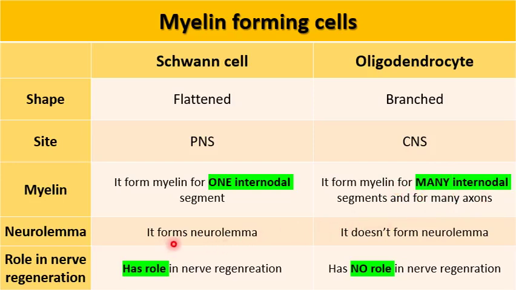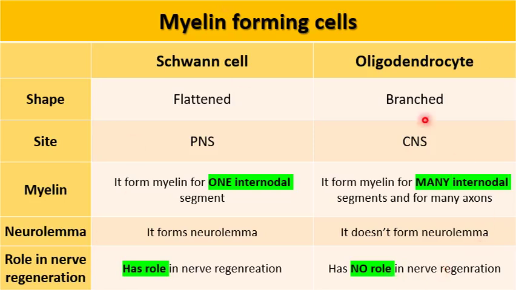Neurolemma: Schwann cell forms neurolemma, while oligodendrocyte doesn't form neurolemma. Role in nerve regeneration: Schwann cell has a role in nerve regeneration, while oligodendrocyte has no role in nerve regeneration.